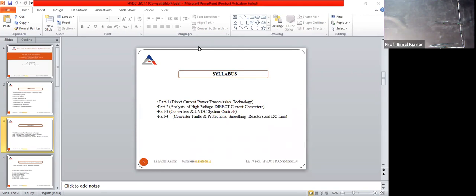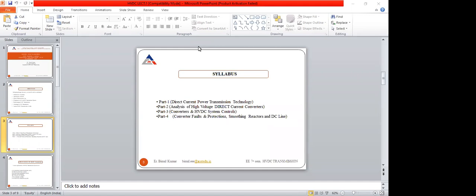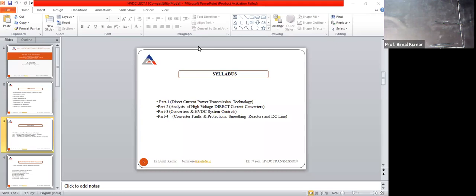Then in part 4, we will see different types of the fault in converter in DC line, right? And this type of the protection is utilized for various fault. Then after that, smoothing reactor. Smoothing reactor is a device which will just remove the ripples, right?